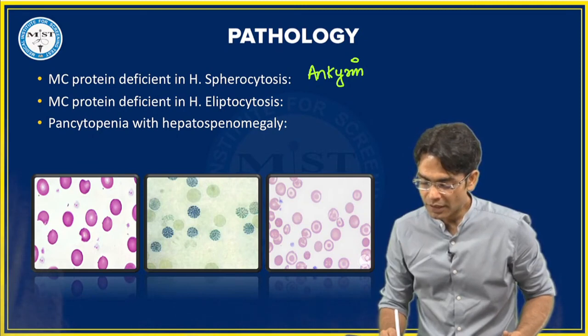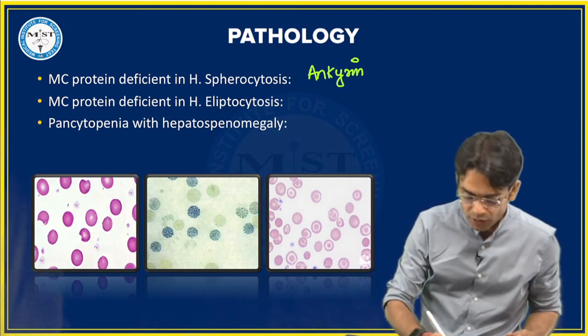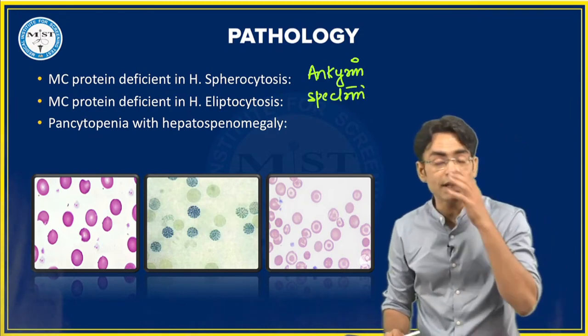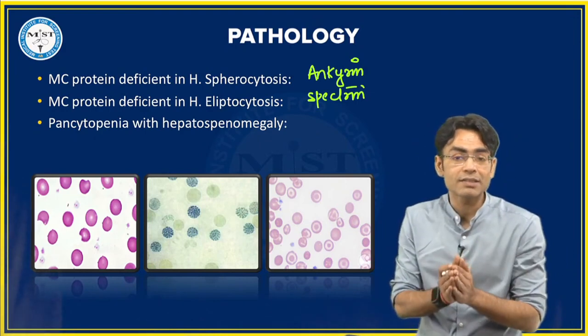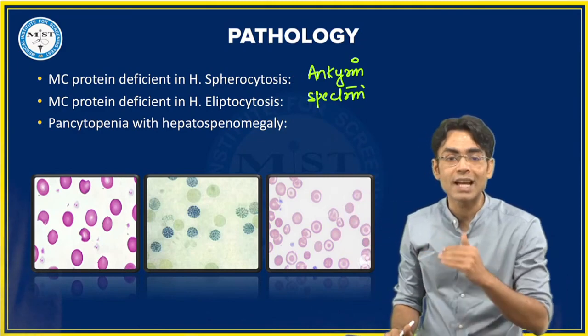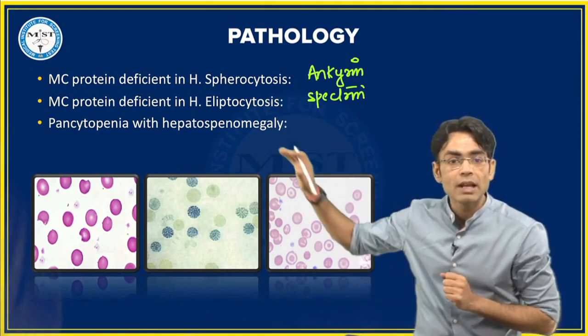Elliptocytosis. Yes, Ritvika, you are right. For elliptocytosis, it is going to be spectrin. So please see in the options in the exam what they are actually asking. If they're asking hereditary spherocytosis, the most common protein is ankyrin, and if they're asking for hereditary elliptocytosis, it is going to be spectrin.